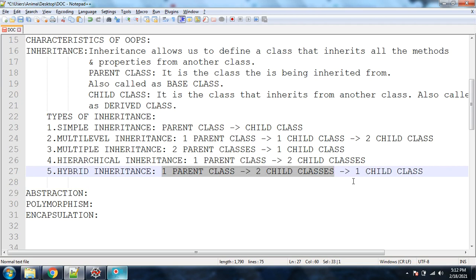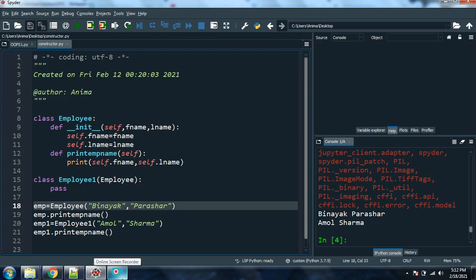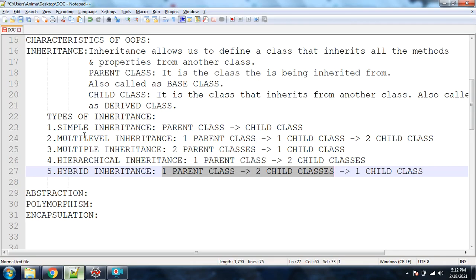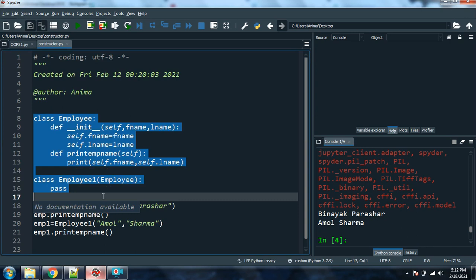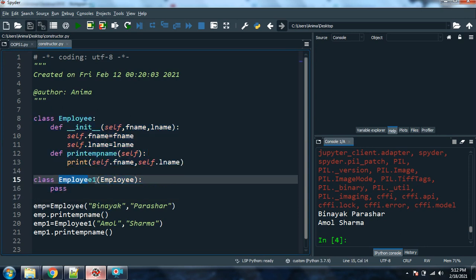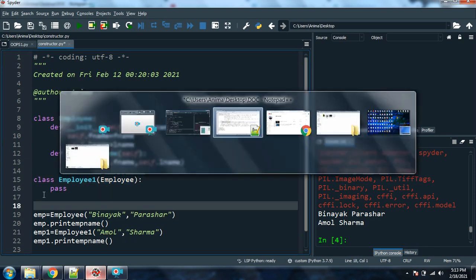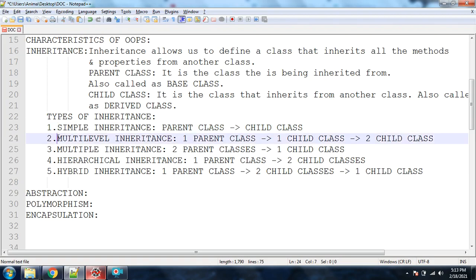So these are the different types of inheritance concepts in object-oriented programming. Now let us check how to express this in Python. First let us check the first one, that is your simple inheritance. Simple inheritance means this is the concept. See, this is a child class which is inheriting some of the characteristics from the parent class. That's it.